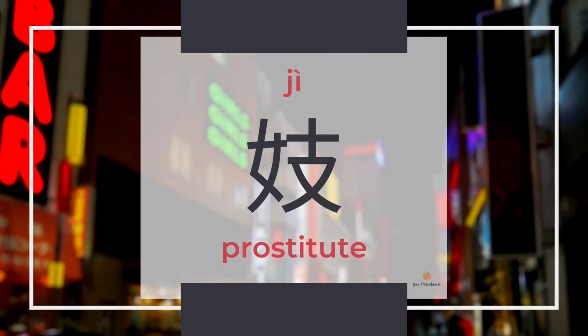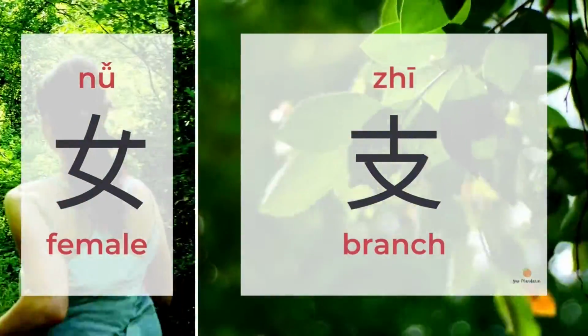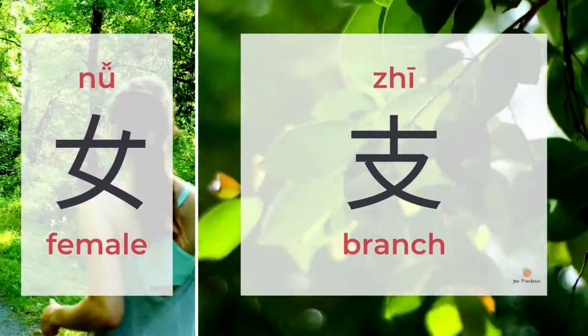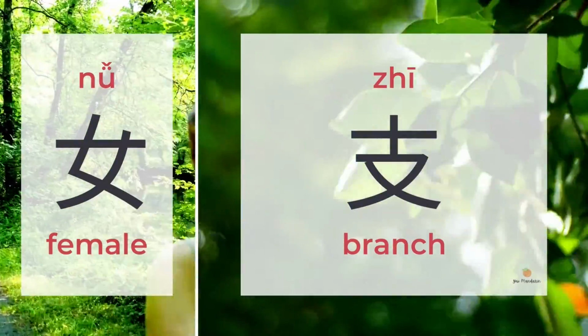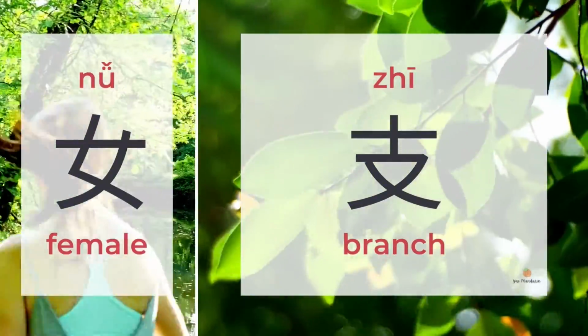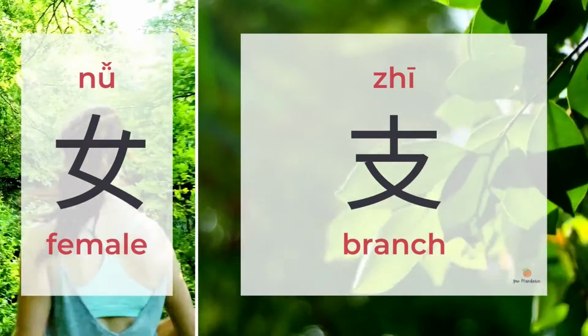妓 means a prostitute. It's the left 女 female and the right 枝 branch. Both male and female prostitutes are called 妓.